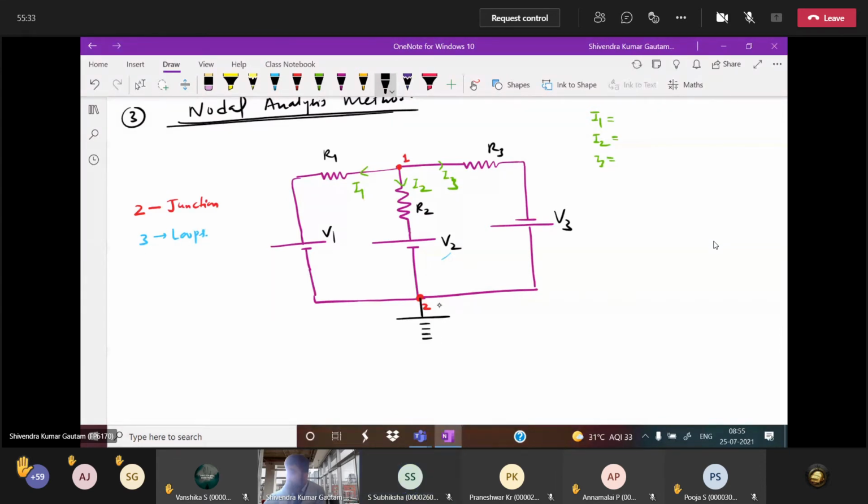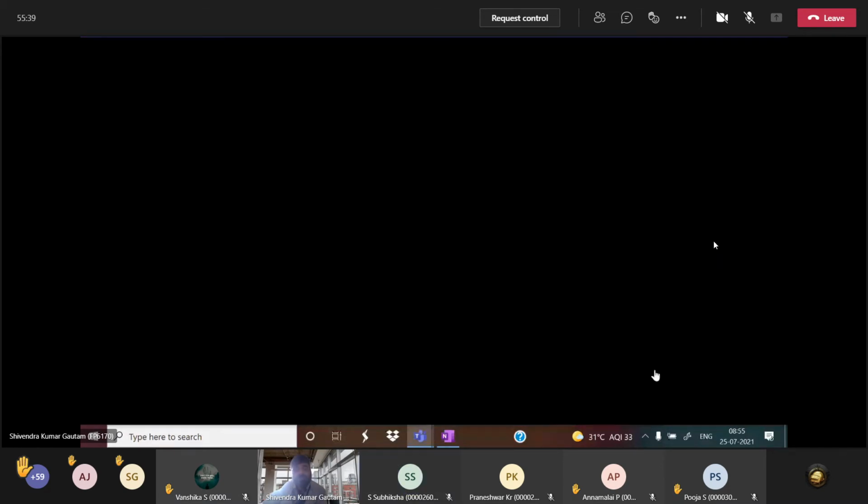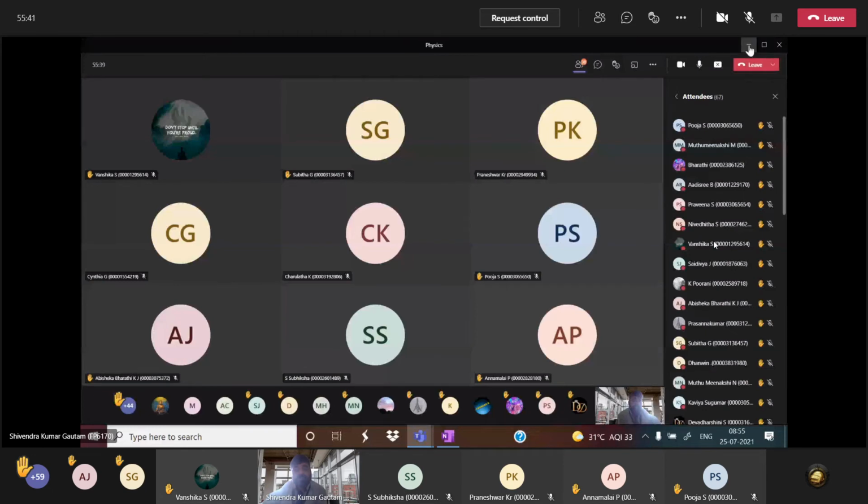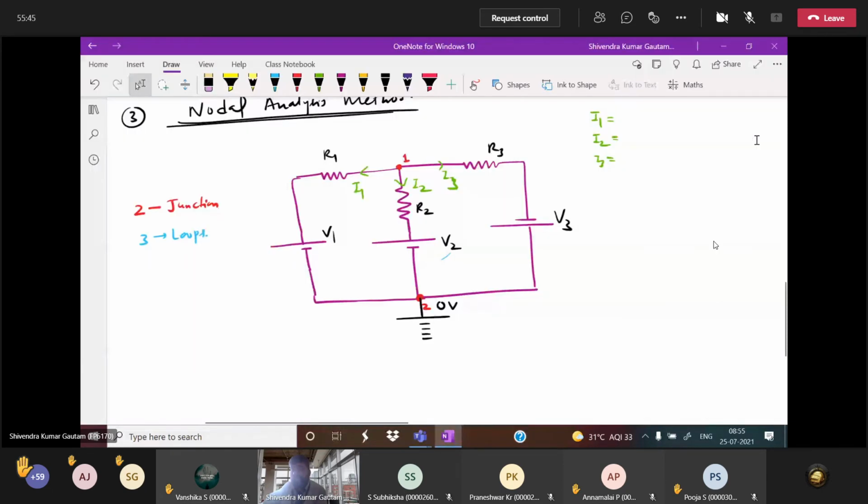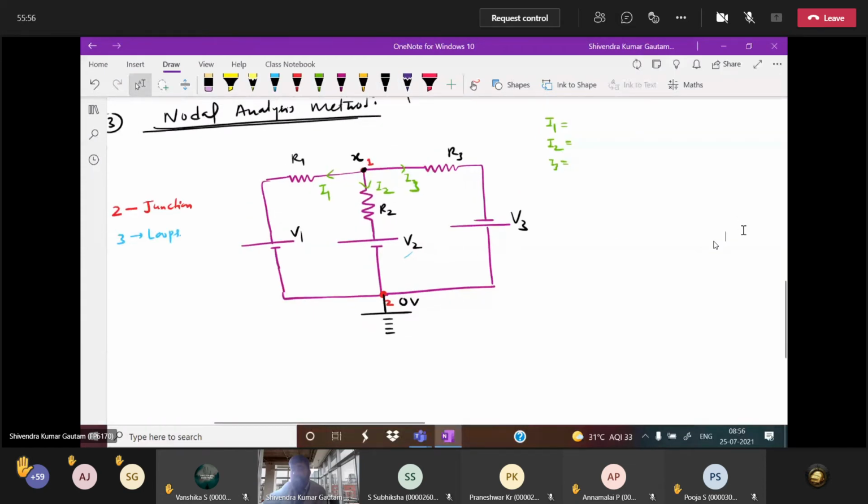Ground means what is the potential of this, 0 volt or not? 0 volt. Very good. Now one junction we made ground, and for the other junction the potential we can assume anything. Suppose the first junction potential is X. I assume X. You can assume Y, Z, whatever you wish.